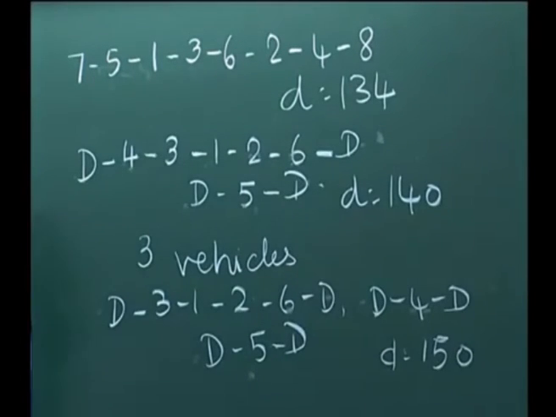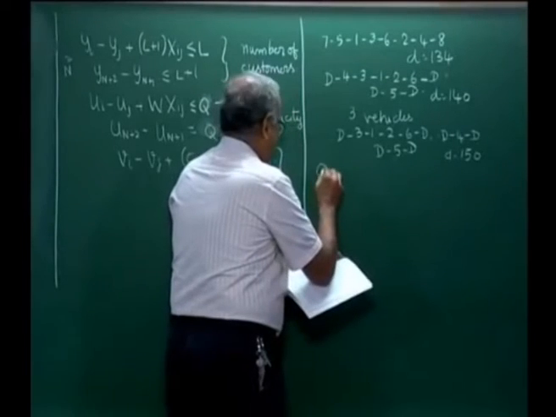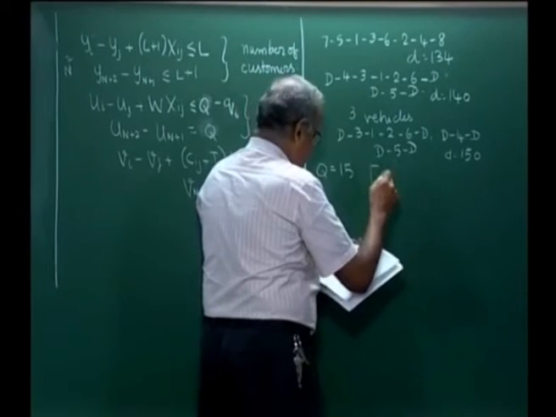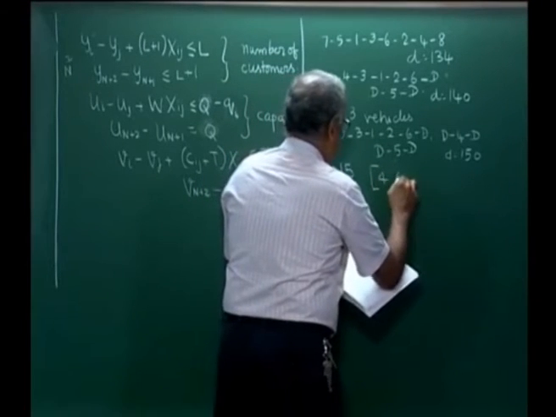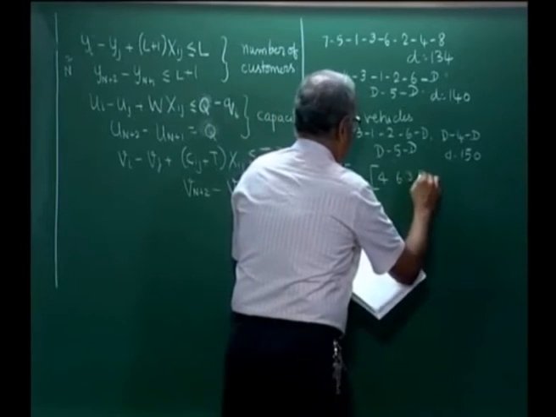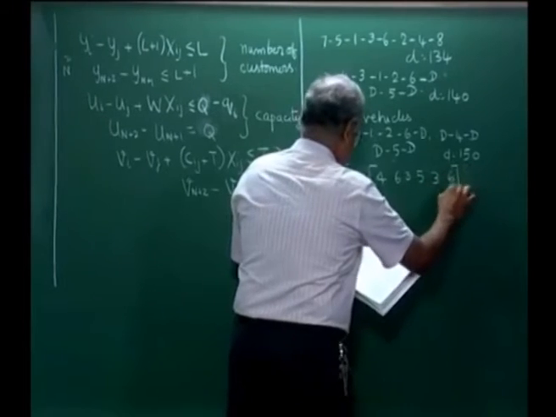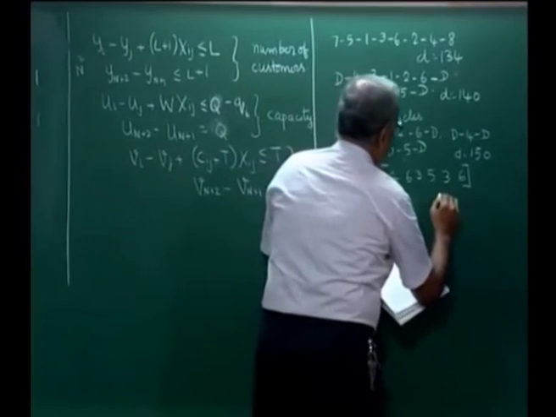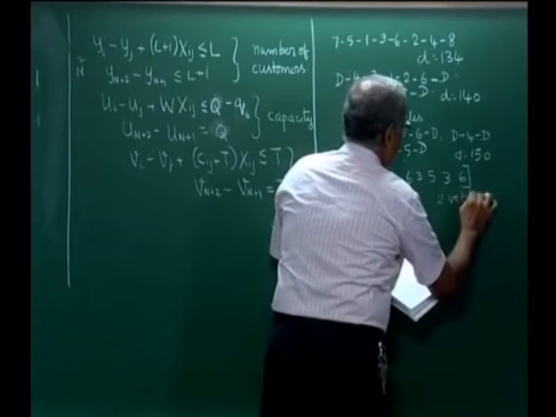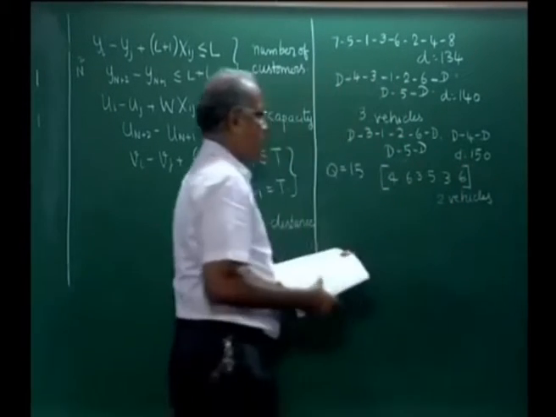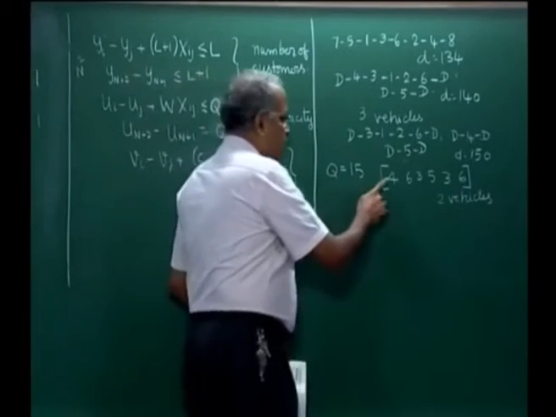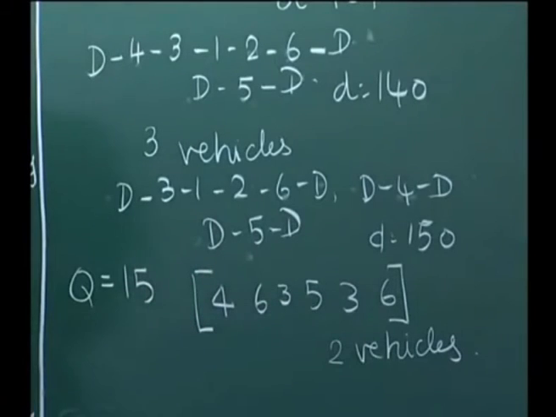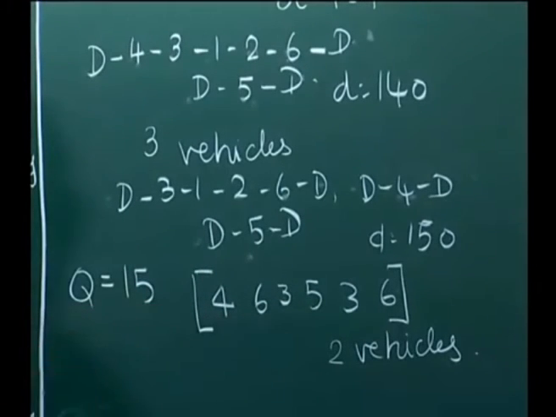Now, if we add the constraints, vehicle capacity Q equal to 15 and the 6 individual capacities are 4, 6, 3, 5, 3, 6, and if we solve this formulation for 2 vehicles, now we realize that the total is 4 plus 6, 10, 13, 18, 21, 27. So, we need a minimum of 2 vehicles.